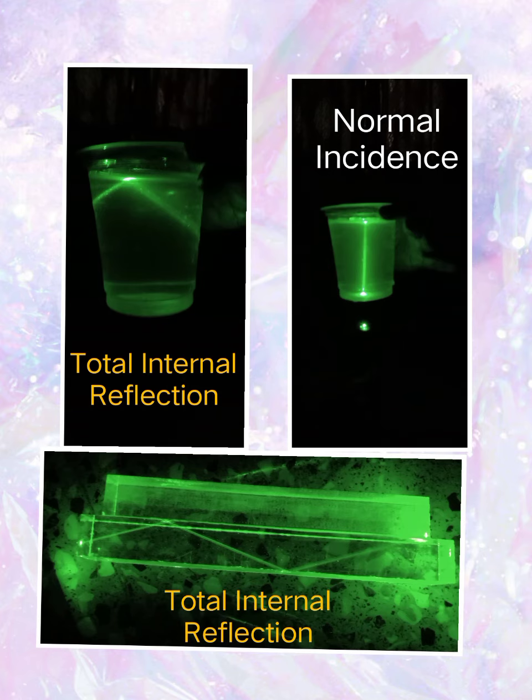Now I am showing you the acrylic slab through which the ray of light is totally internally reflected. I am changing the angle of incidence, and if this angle is greater than your critical angle, then the ray gets totally internally reflected. So you have seen the photos also of normal incidence and total internal reflection.